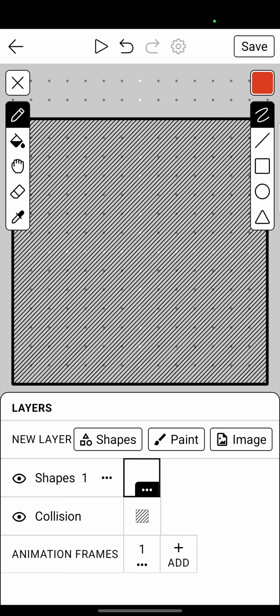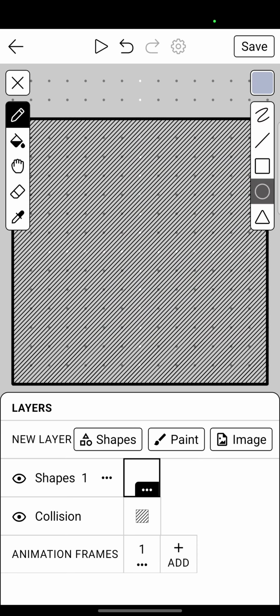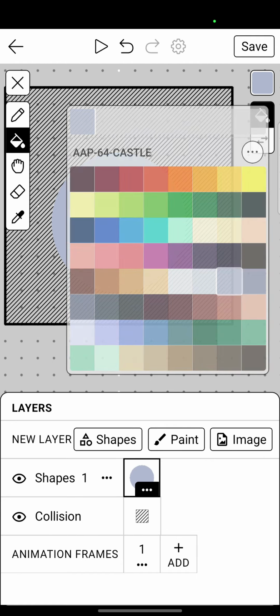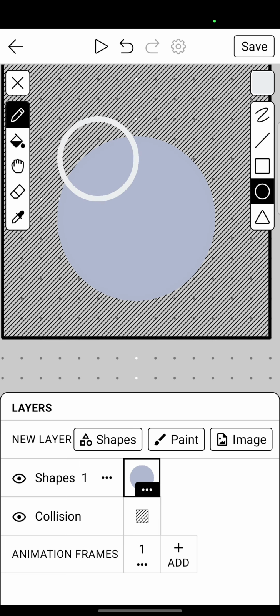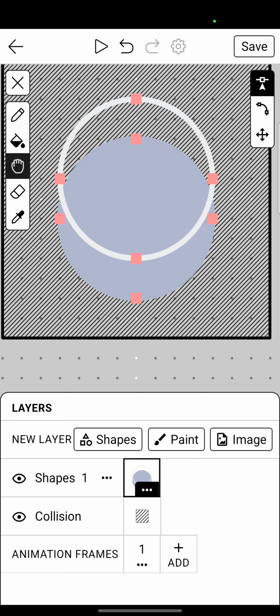Make it any color. If you want to make it white, first make the circle gray. Gray circle, color it gray, and now grab a white one and make a white one here.